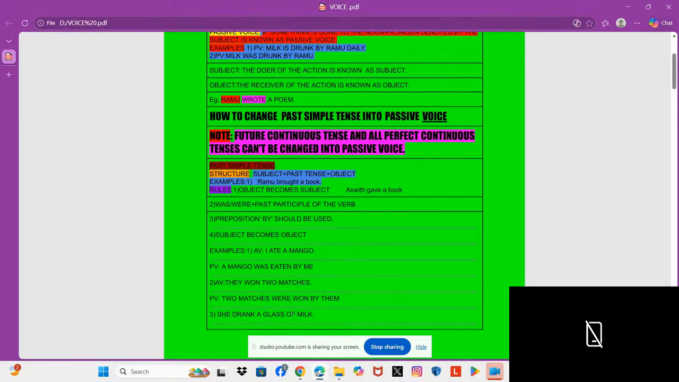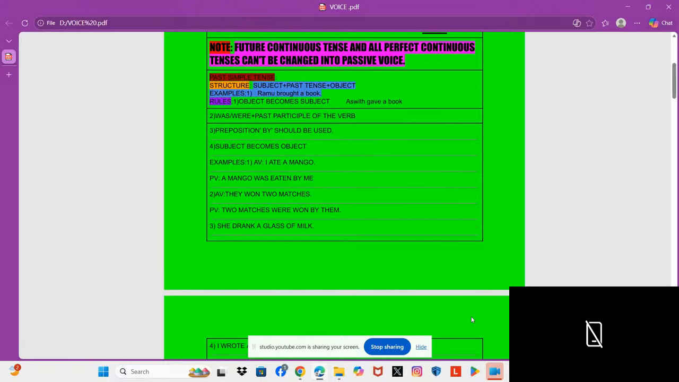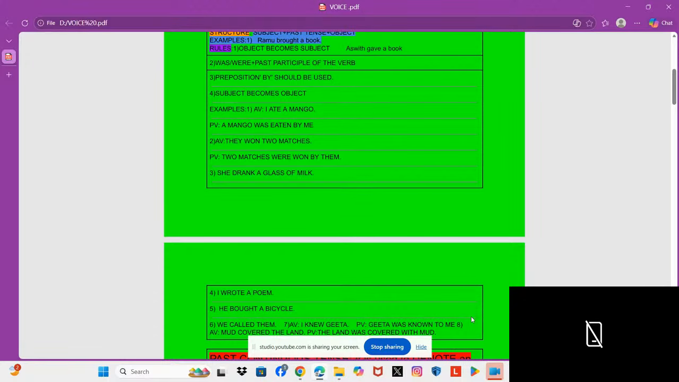She drank a glass of milk. So how to change she drank a glass of milk? Change it into passive voice. I wrote a pen. Change it into passive voice. He bought a bicycle. You write all these. We called them. I knew Geeta. A few sentences are given here that are not changed into passive voice, so please change them into passive voice and write in the comment section.